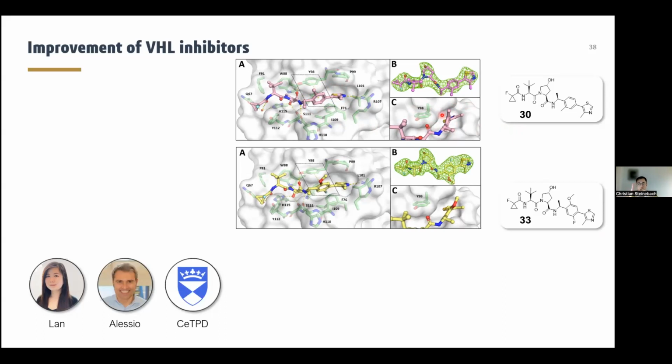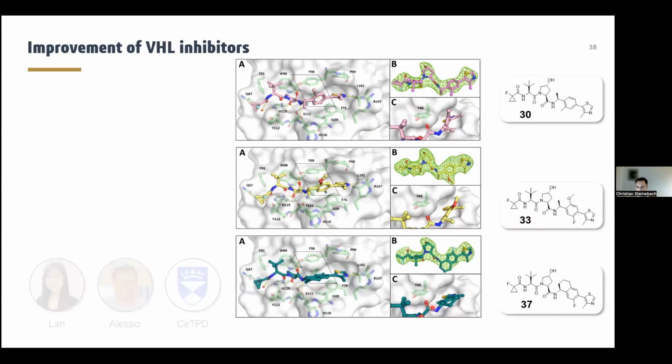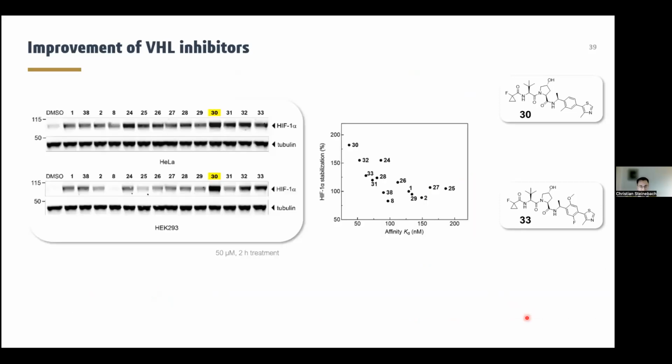Very optimal T-shape, which is not that optimal in compound 33, and this might explain the differences in binding affinity. And this was not well pronounced here in the case of compound 37, which explains why these compounds are inferior.